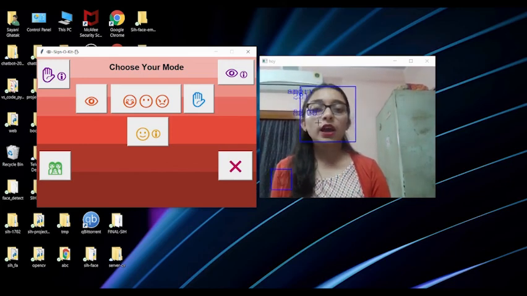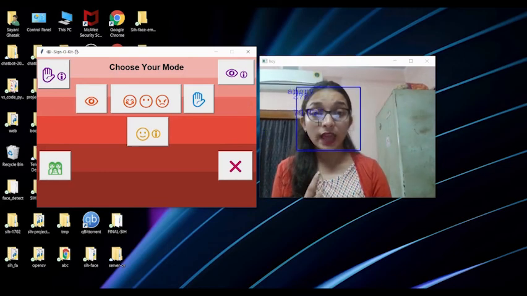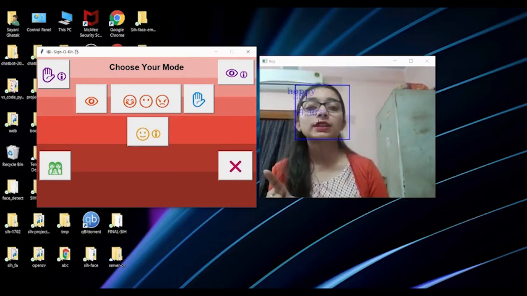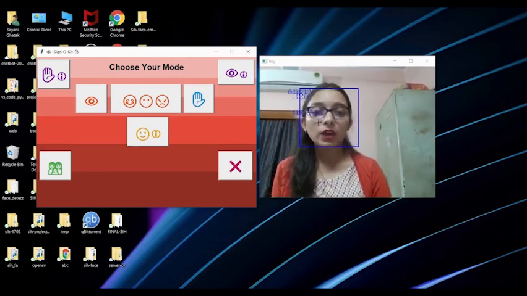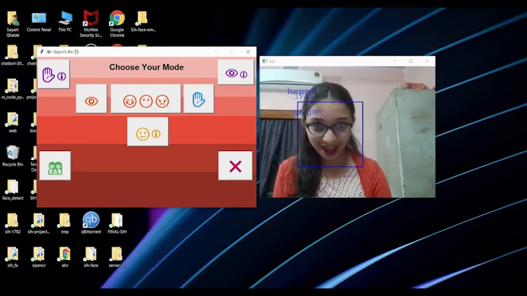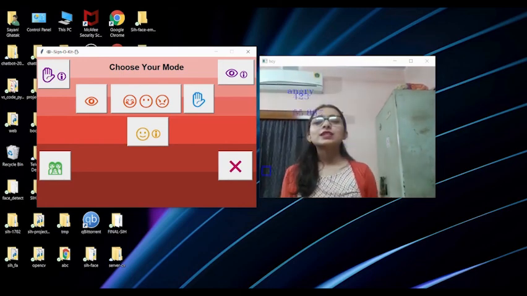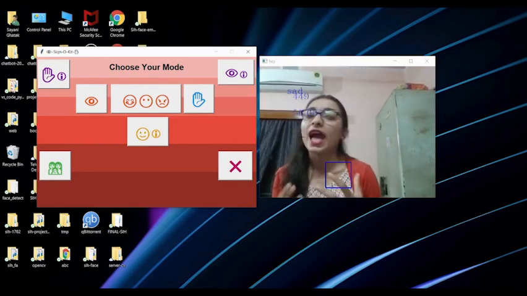Now I am doing something like this. You can see that my face is angry, and it's also written here that it is an angry face. Now I will show you the happy face. You can see that my face is happy now. It's showing happy here. So this is all about emotion detection and hand detection.